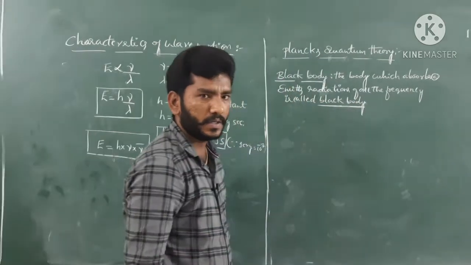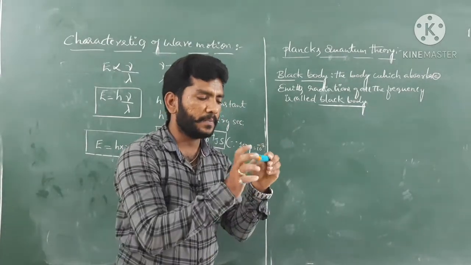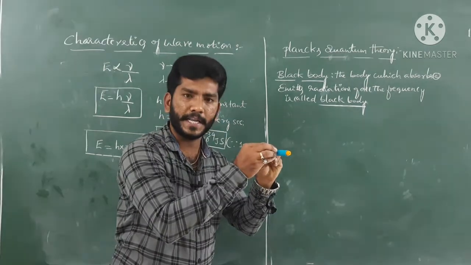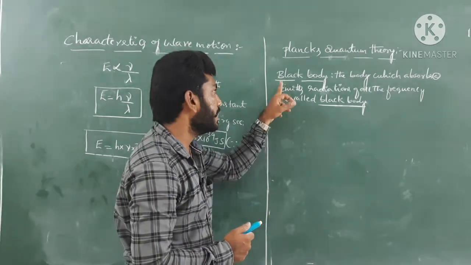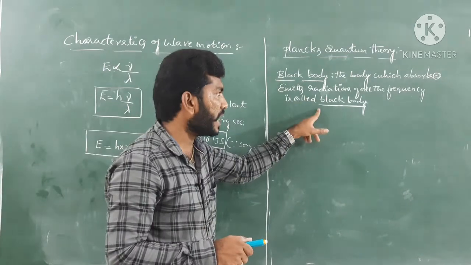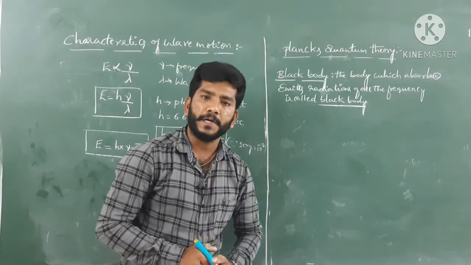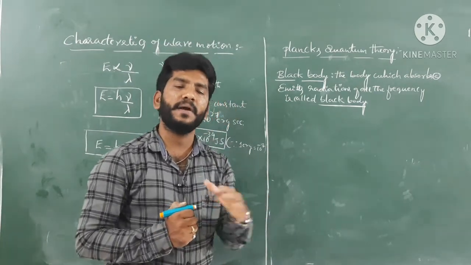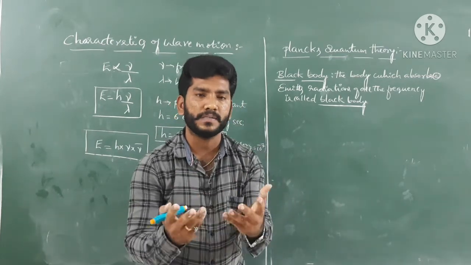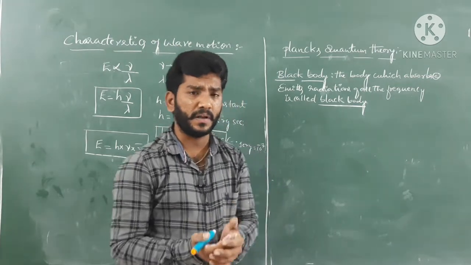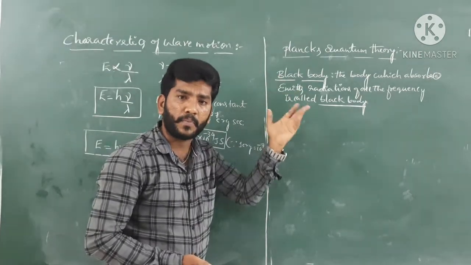Very much important guys. If you want to consider a particular substance as a body, that substance has to absorb radiations of all the frequencies, or emit radiations of all the frequencies, and we call it a black body. So what is meant by black body radiation? The black body radiation is nothing but the radiation emitted from that black body. Isn't it very simple? The radiation emitted from such a body we call black body radiation.